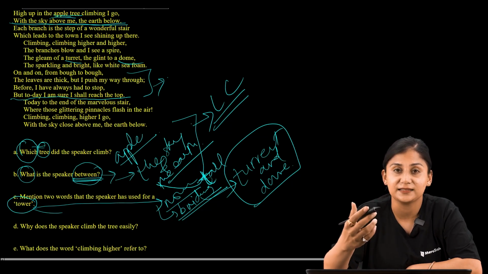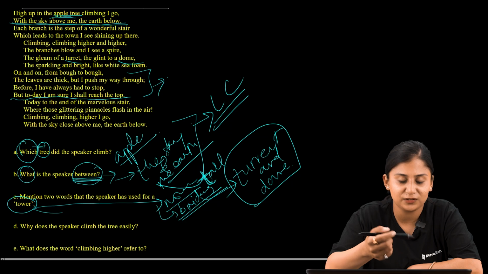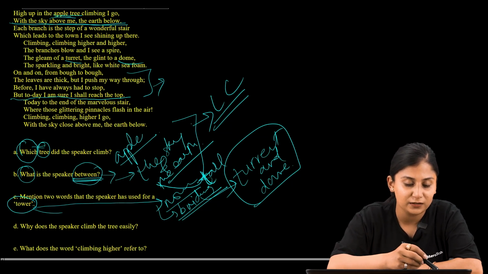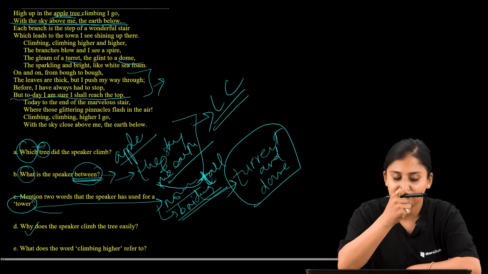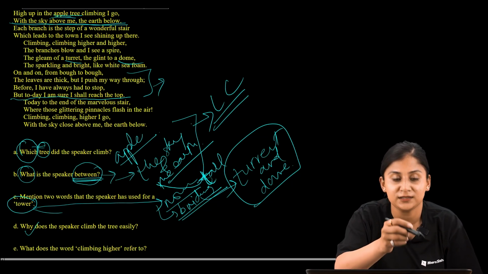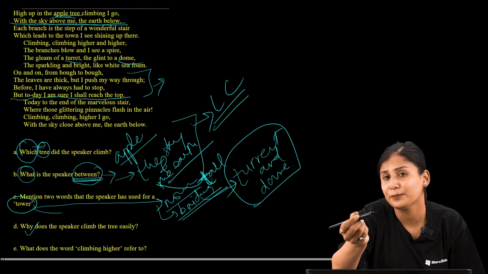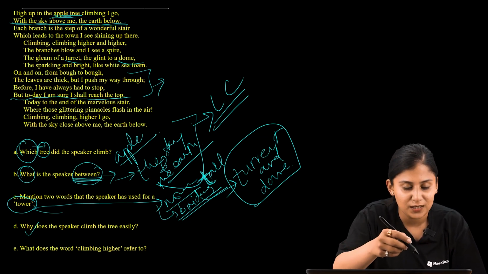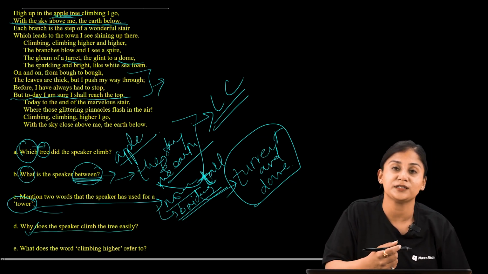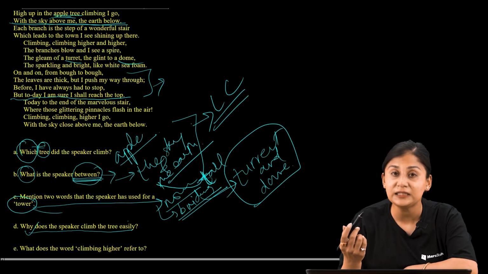So what is the pushing mechanism? Why does the speaker climb the tree easily? Even though there is a difficulty, the leaves are thick, and he has to push himself up. Before he always had to stop, but today the poet is saying that I am sure I shall reach the top. Why do you think the speaker is able to climb up the tree easily?